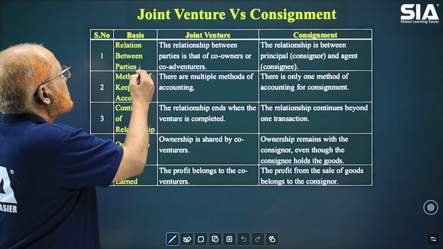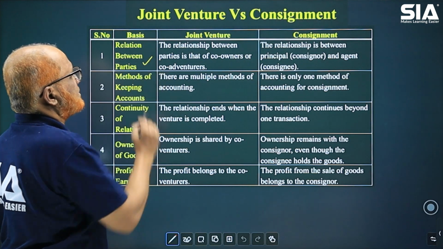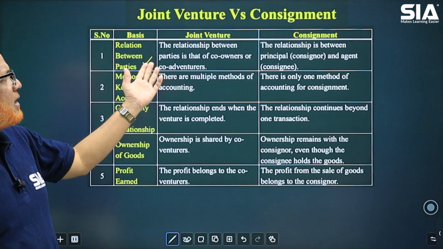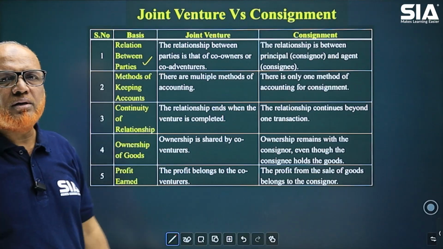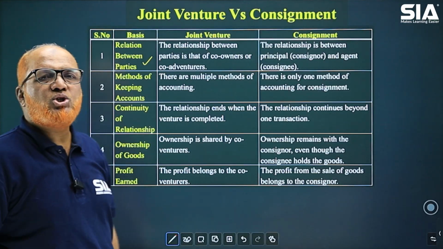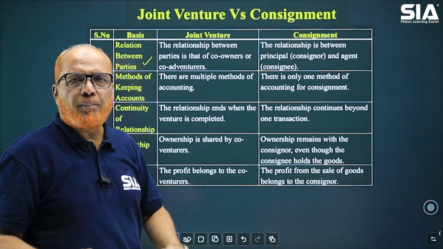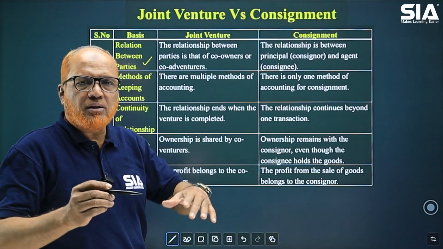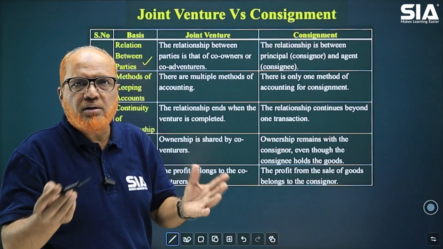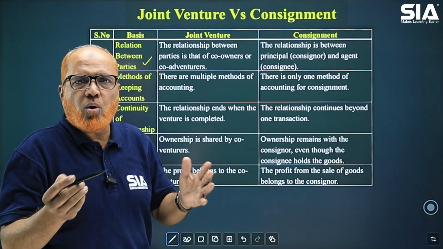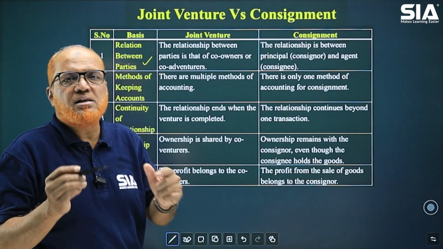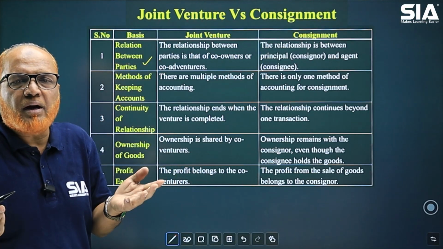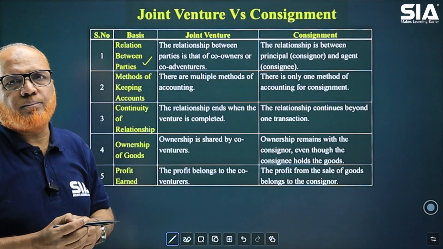First of all, relationship between the parties. Joint venture, the relation between the parties is that of co-owners and co-adventurers. The parties, two or more parties, are the co-owners. Both are the owners or both are co-adventurers. That is the relationship. Every party is a part owner.